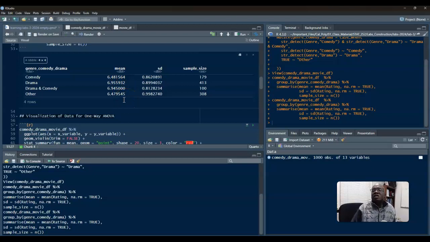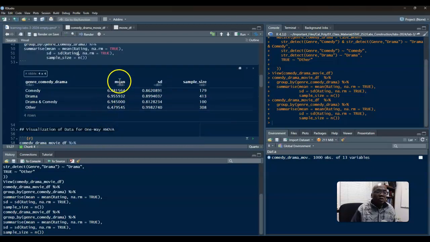But if you honestly start to think about the sample sizes, this is where a lot of data can make it seem as if the means are not the same. And so you'll see what I mean in a little bit. All right. So we see this regarding the summarization.